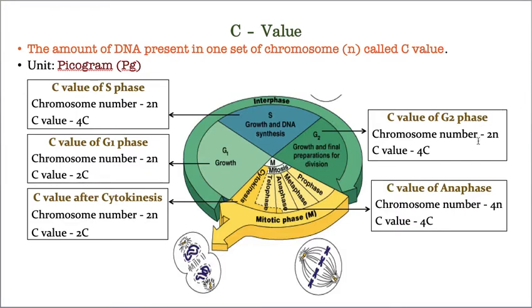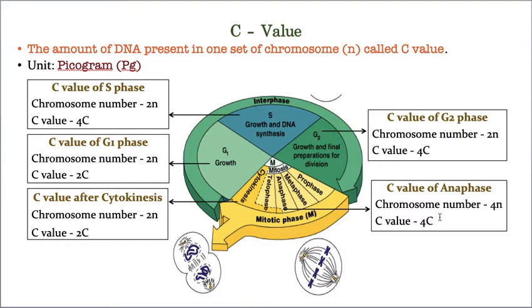That's why here also 2n is the number of chromosomes, and the C value is 4C. That means from S phase it continues as it is. But in anaphase, the pulling of the chromosomes takes place. Am I correct or not? That means till now the 46 chromosomes started doubling. The 46 doubles into 92 because these sister chromatids get pulled towards their opposite poles. That's why the chromosome number is 4n, whereas the C value is 4C.